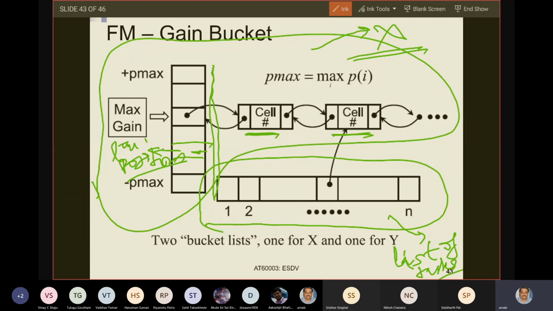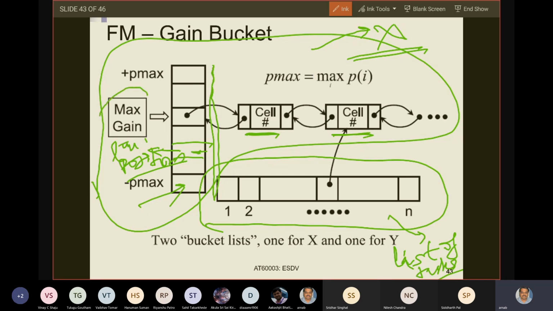Why? Because minus Pmax is the minimum gain that is possible if you move a task to the other side. That is a fixed value; they have estimated that to be a fixed value. And plus Pmax, they have estimated that to be the maximum possible gain that you could ever have. Now, see two more things.